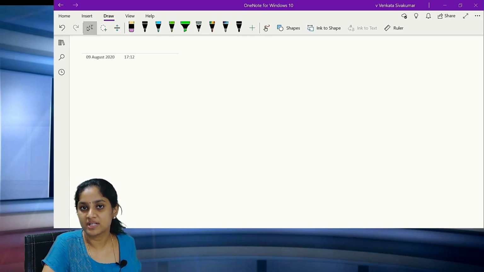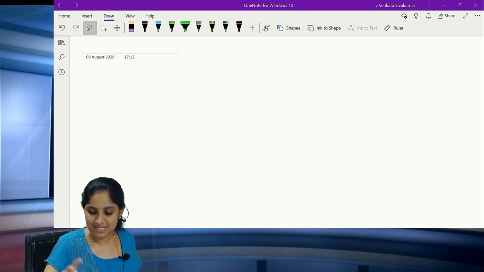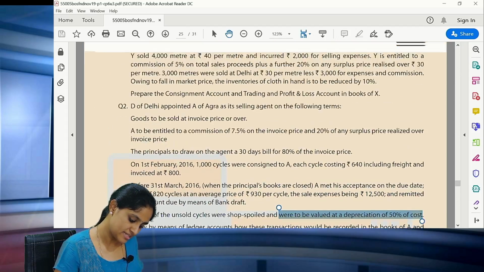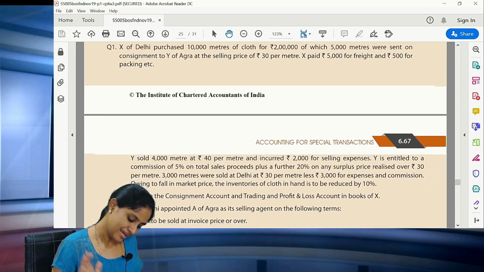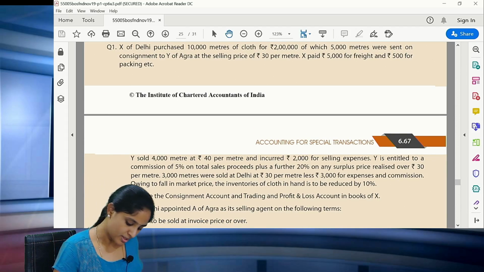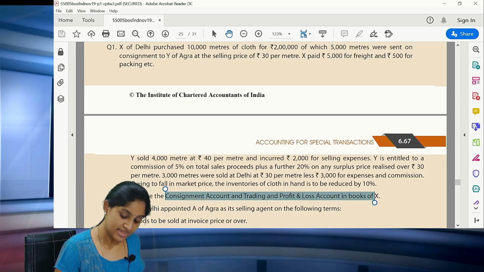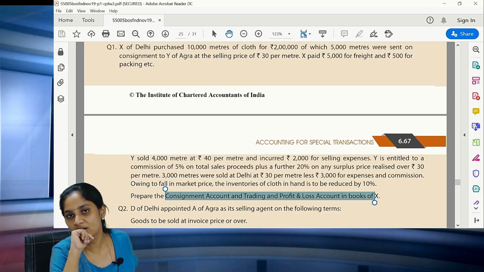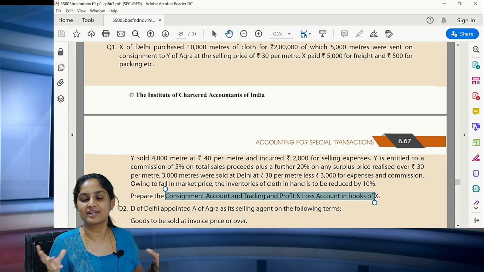We are now going to very quickly look at the last question, which is nothing but practical question number 1. All of you please see practical question number 1. It is also a very simple question, but you have 2 points to this question. They are asking you to prepare the consignment account and the trading account. So what is this trading account?